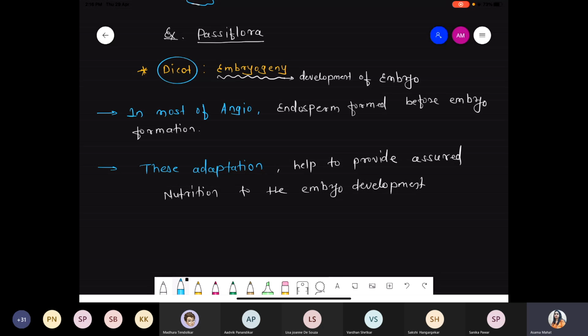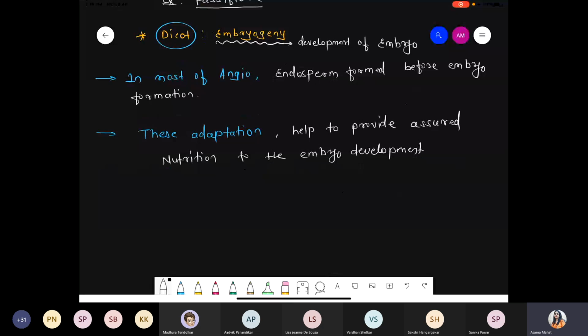Now, next point, we are talking about an exactly specific example with respect to dicot embryo development. Okay, so should we continue? Should we continue? Ma'am, please wait for a minute. Okay, okay, okay.